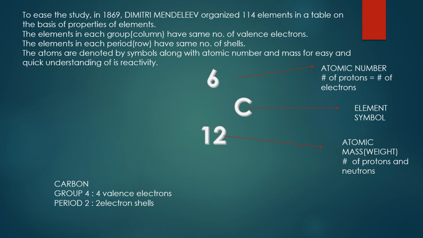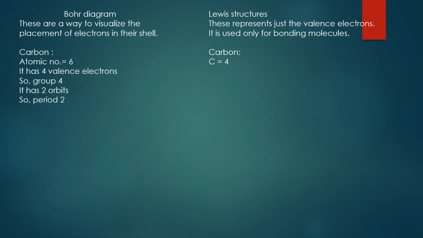Till now, just revise the topics, and there are 2 more additional ways to denote the atomic number, atomic mass, or to know the valency of the atom. These 2 methods are Bohr diagram and Lewis structure. These are a way to visualize the placement of electrons in their shell. On seeing a Bohr diagram, we can know how the electrons are placed in their orbits or shells. For example, carbon's atomic number is 6. It has 4 valence electrons, as we have seen earlier, which means it will be in group 4. And it has 2 orbits, so it will be in the second period.